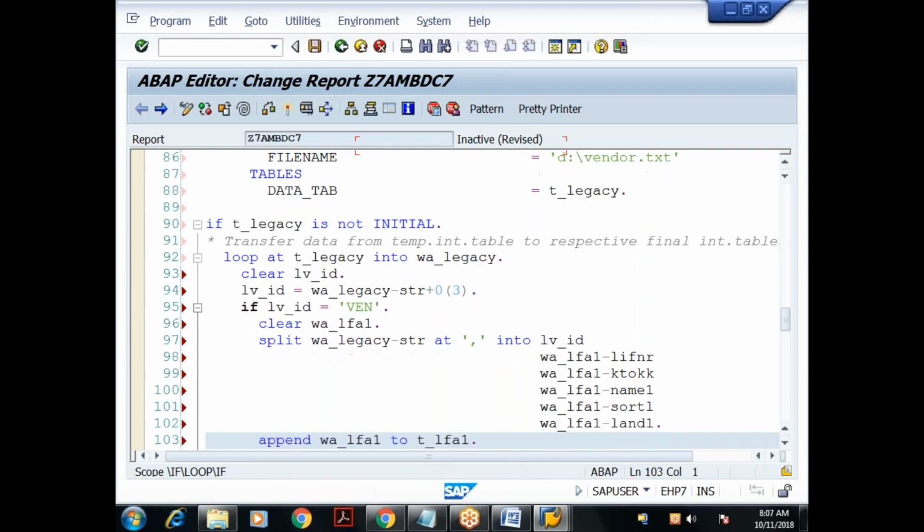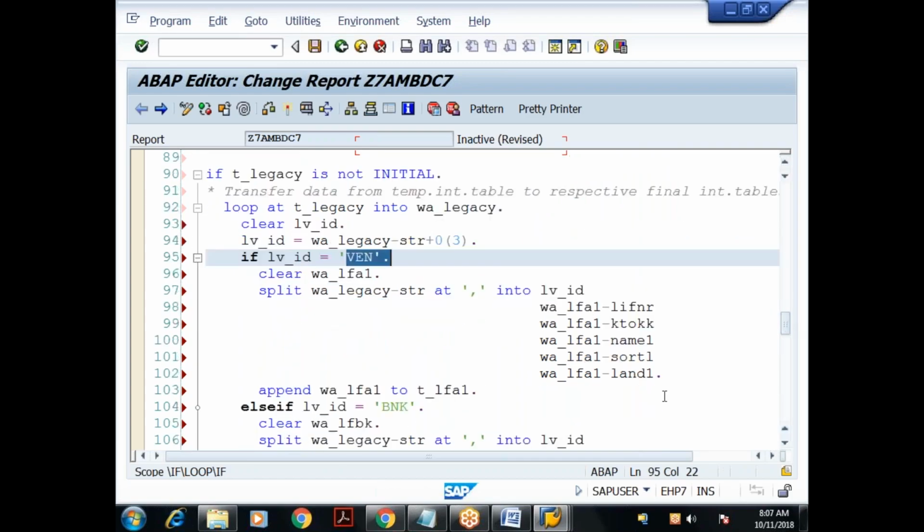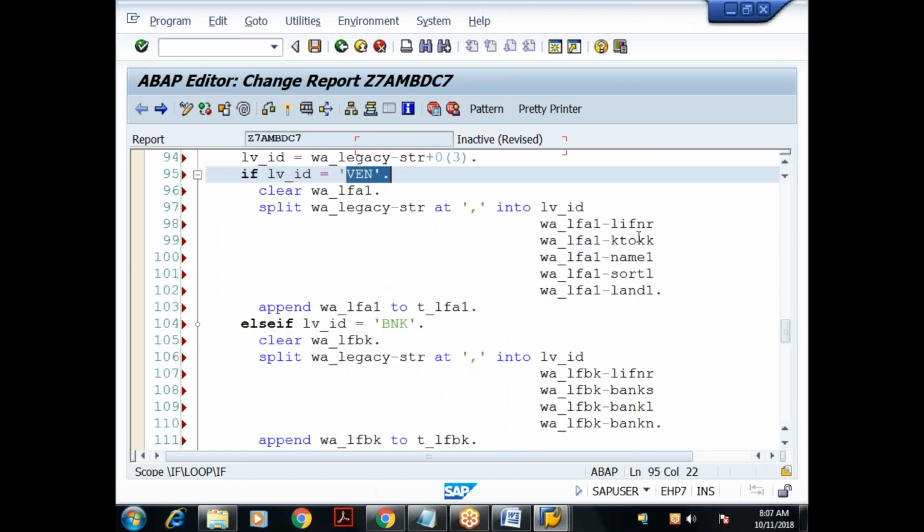When you loop, each record will come to the work area. We know that in the file, the first three characters are the identifier only. So I'm extracting that identifier from every record. If the identifier is vendor, I need to transfer it to the first internal table. If the identifier is BNK, I need to transfer it to the second internal table. That's the logic I wrote here.